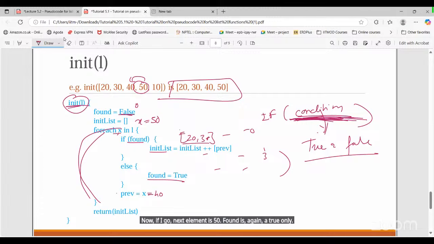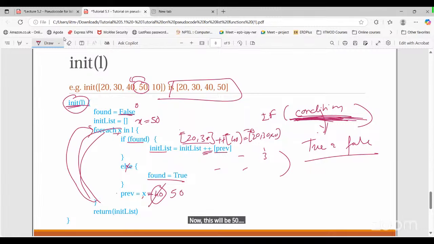The init list is 20, 30, plus the previous element, which is 40. So we are going to add 40 here, and that will be 20, 30, 40. We don't need to go to the else block because found is true. Now previous becomes x. What is x? 50 here.